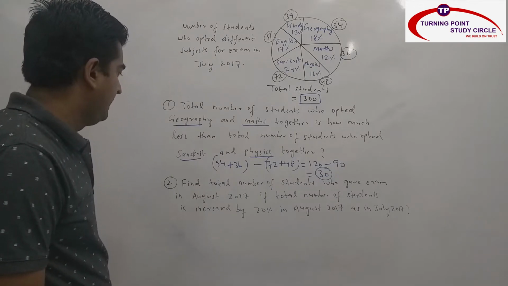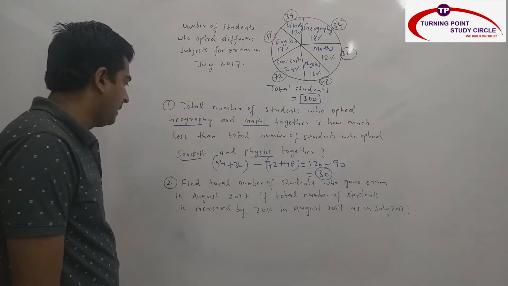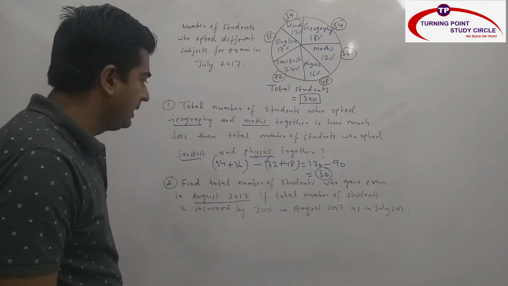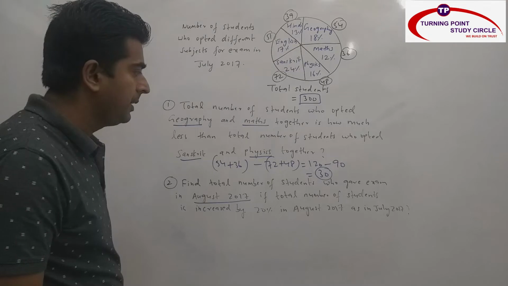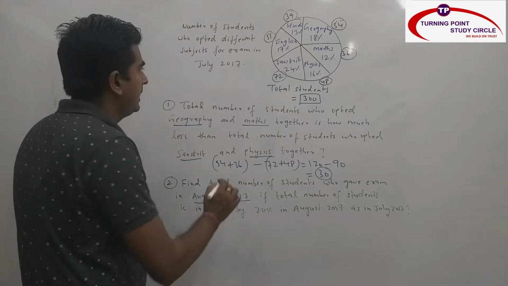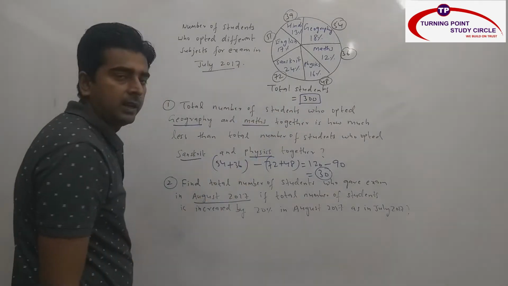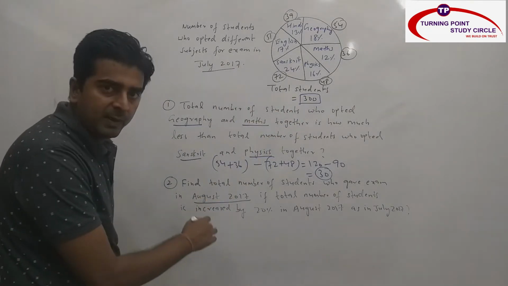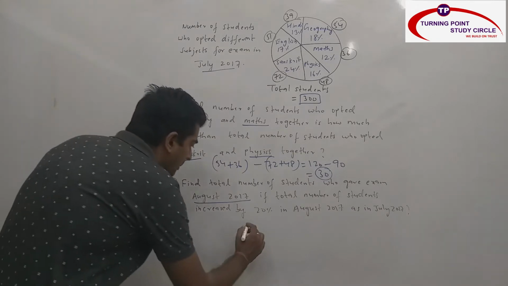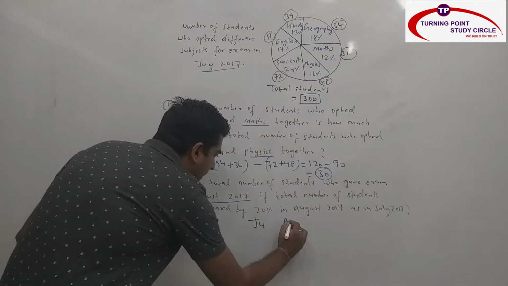Next one. Find total number of students who gave exam in August 2017, if total number of students is increased by 20% in August 2017 as compared to July 2017. So total number of students in July 2017 is how much? 300. And it is increased by 20% in August 2017. So I am writing here July, I am writing here August.